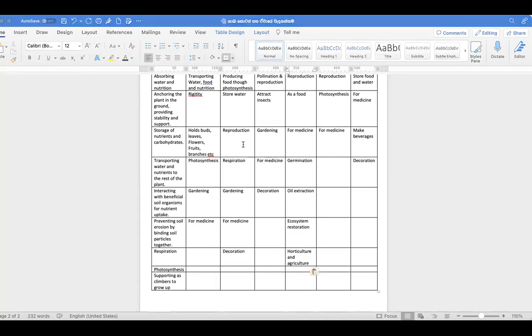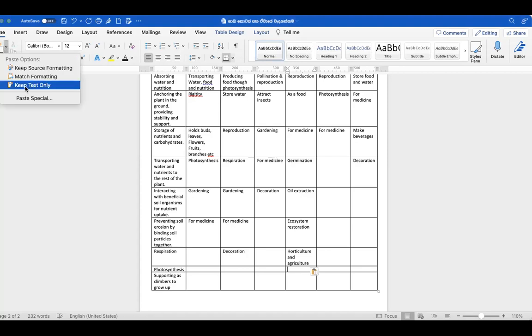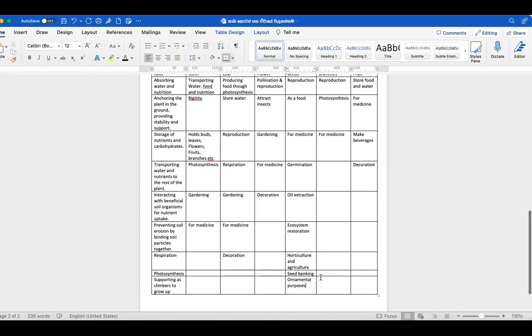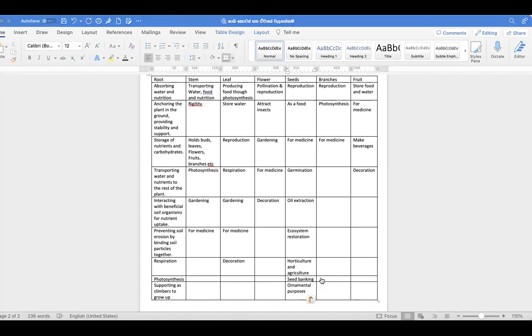And for the food bank method, seed bank, seeds are conserved in seed banks. Some are ornamental. Ornamental means decorative, you may have seen in hotels seeds put in bottles. These are also usages of seeds. There are many of them, right?